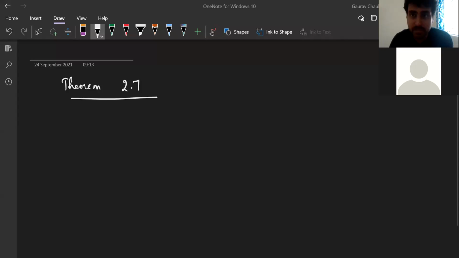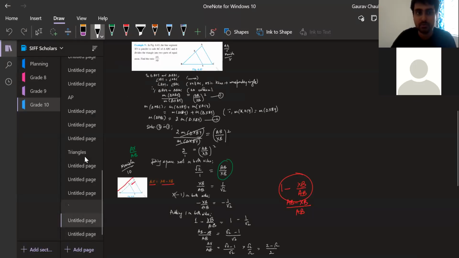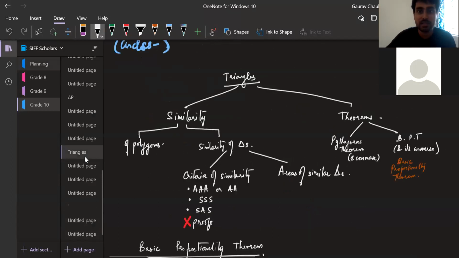All right, guys. So we are moving into the Pythagoras theorem section here. But in that theorem, there is one additional theorem. This theorem does not have any name. So in the map only, I want you to write along with this. I want you to write theorem 2.7 also. Just write it in the map and keep.